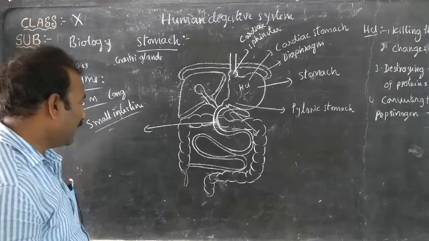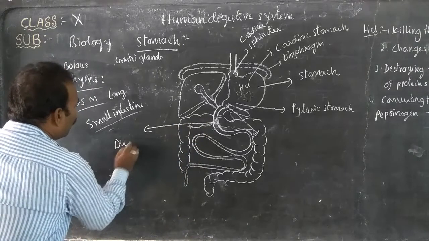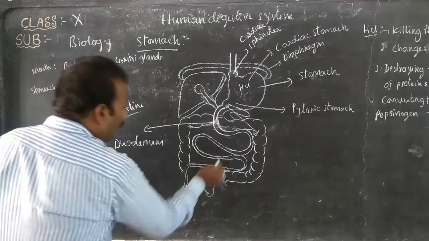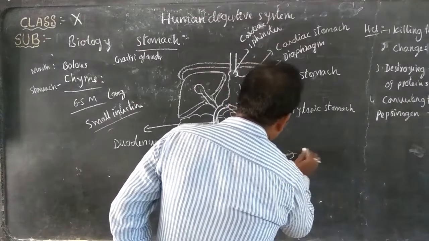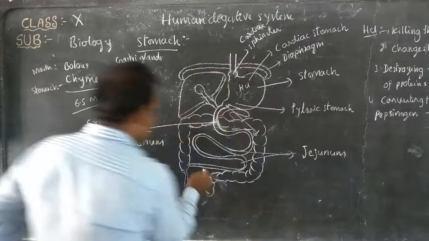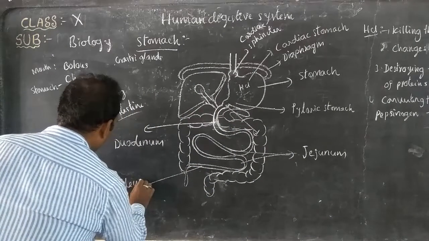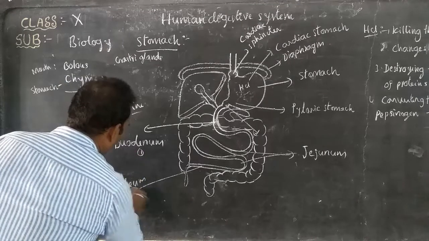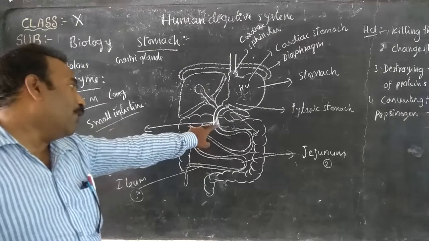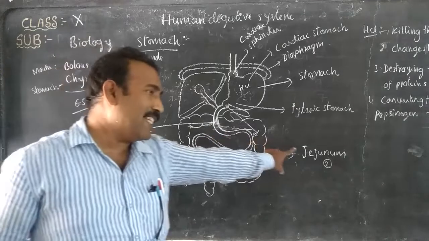It has three parts. What are the three parts? The anterior part is called the duodenum. The middle part is called the jejunum.